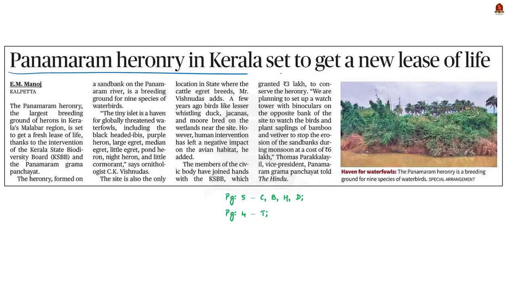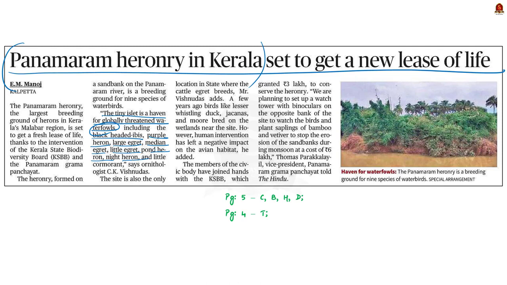See, this news article talks about a new plan for the rejuvenation of Panamaram heronry, which is present in the Malabar region of Kerala. This article says that this tiny islet is a haven for globally threatened waterfowls. This includes the black-headed ibis, purple heron, large egret, pond heron, night heron, and little cormorant. So this is the crux of the news article given here.